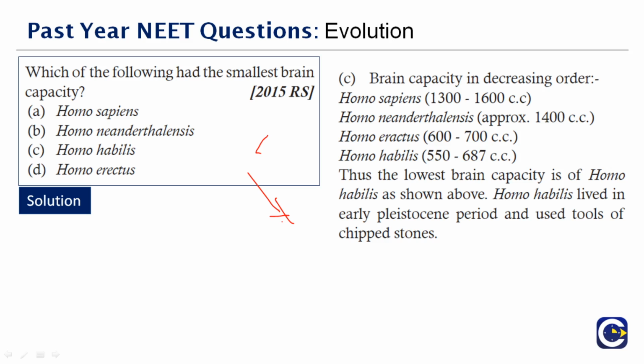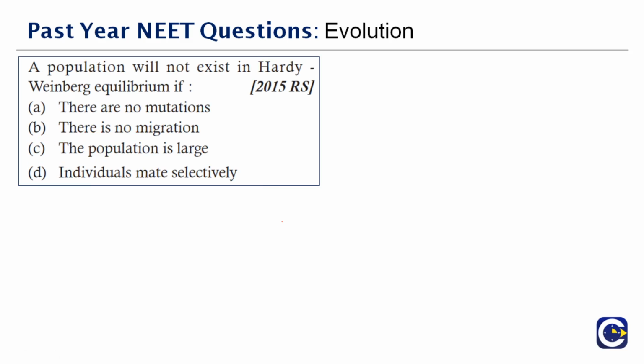Homo habilis lived in the early Pleistocene period and used tools of chipped stones. So the brain capacity was only that much. Okay, now you understand. Therefore the right answer is option C.